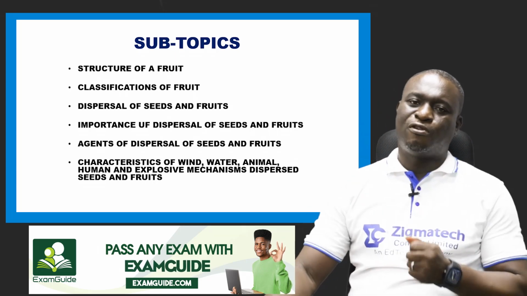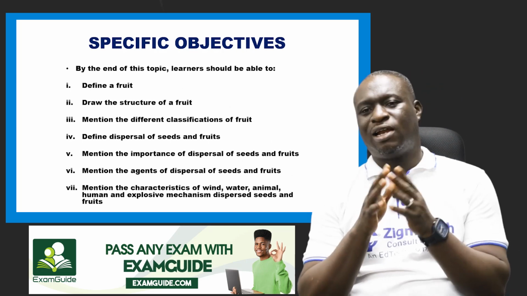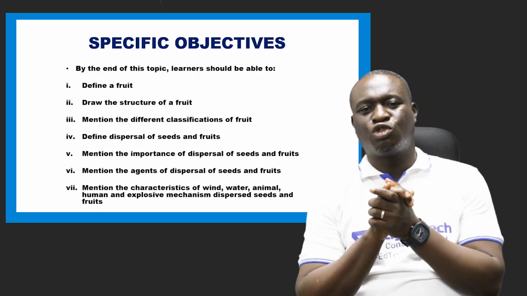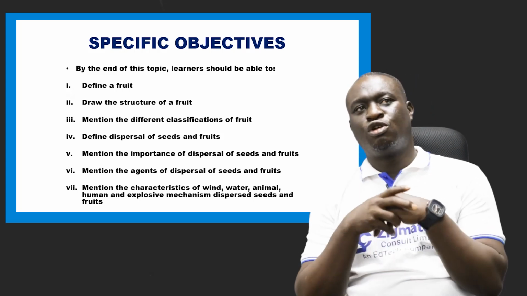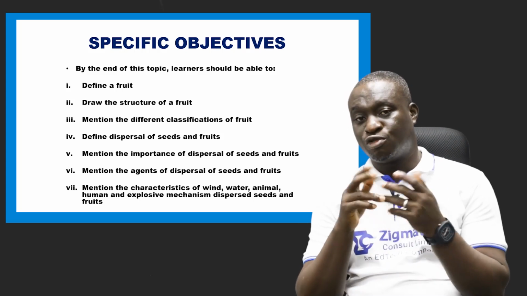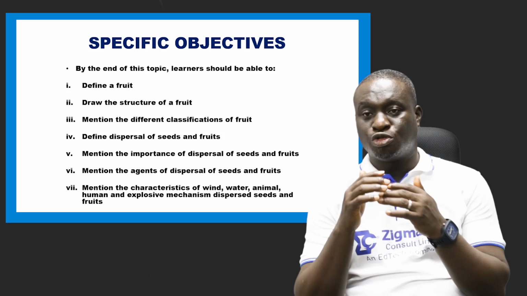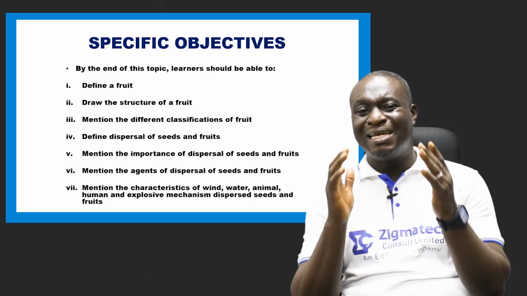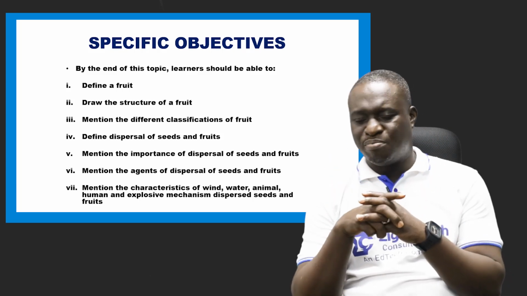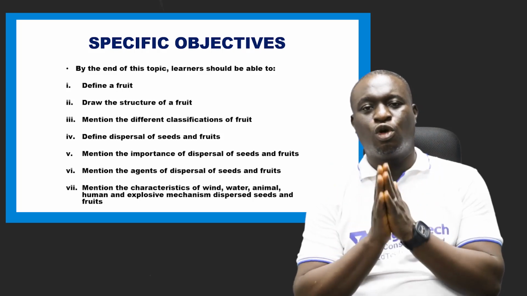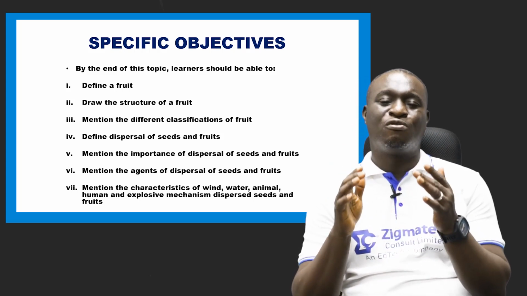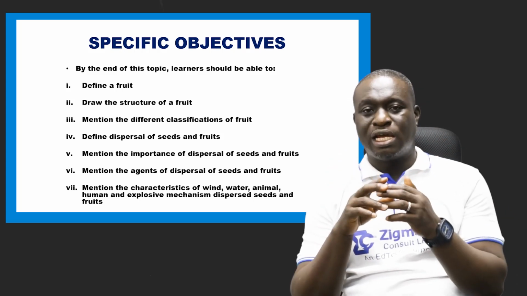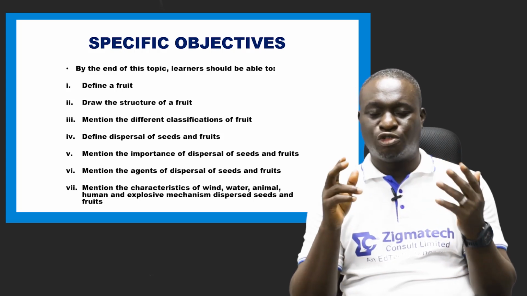Okay, so before we continue this class, I would like us to look at our specific objectives again. By the end of this class, you should be able to define what a fruit is. You should also be able to draw the structure of the fruit. Remember, I told you you're supposed to know how to draw a typical fruit, the different types of fruits and all the others, and label accurately and correctly. Very important for you to make your marks in your practicals. And I've told you before, one of the major aims of drawing is not just to see your talent for drawing.